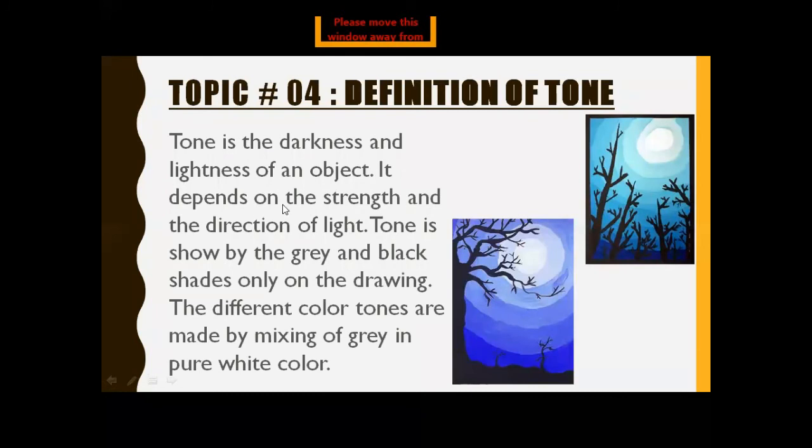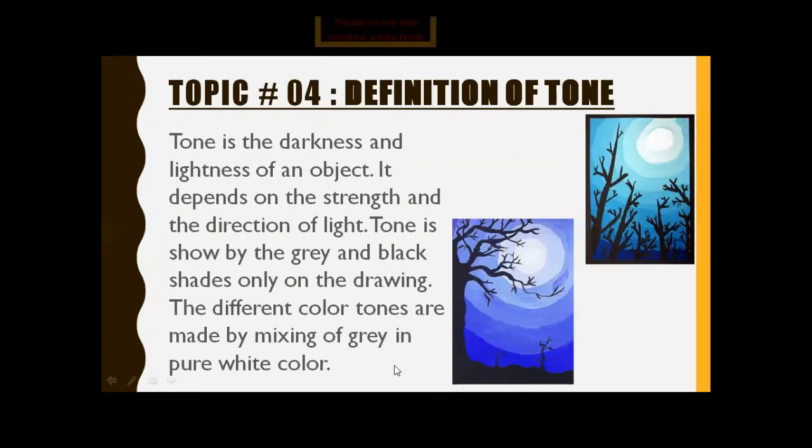It depends on the strength and direction of the light. Tone is shown by the gray and black shades only on the drawing. The different color tones are made by the mixing of gray color and pure white color.